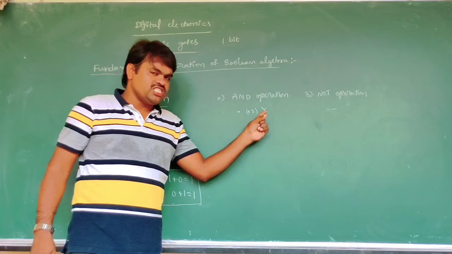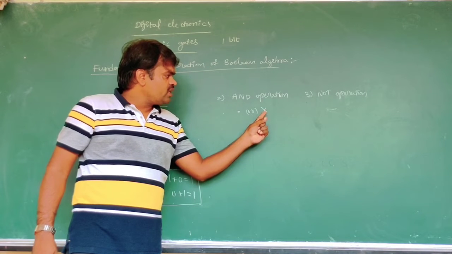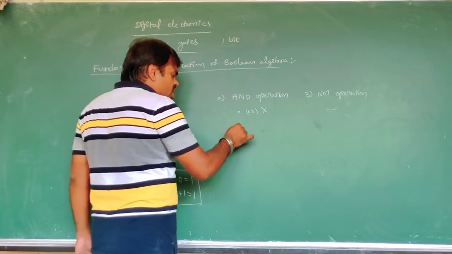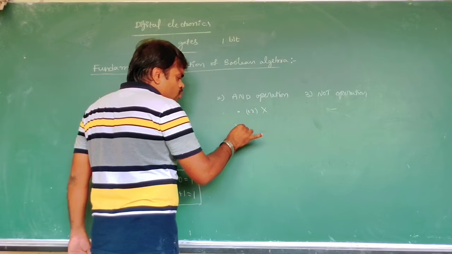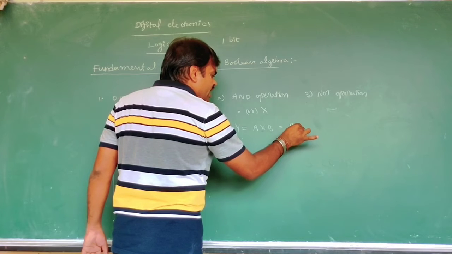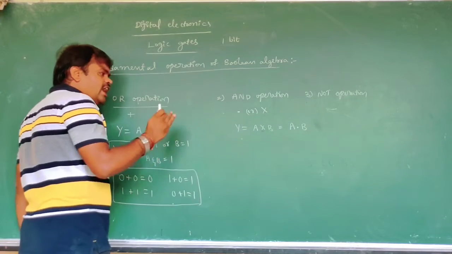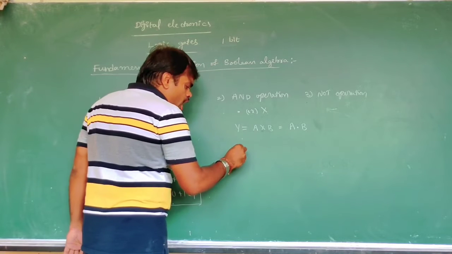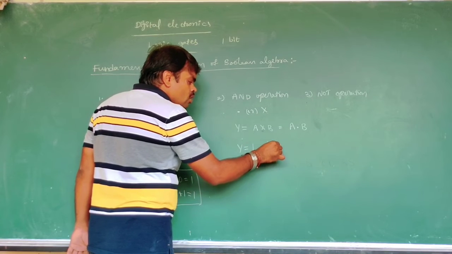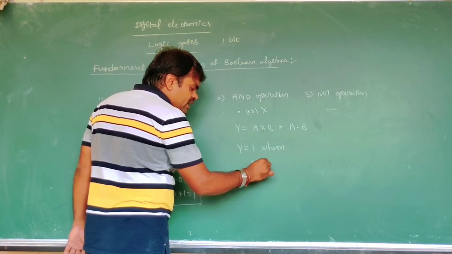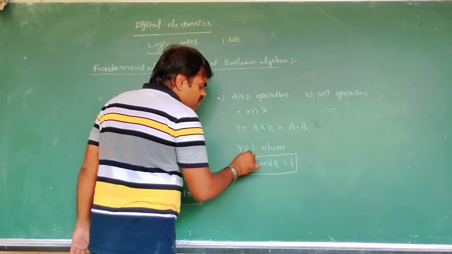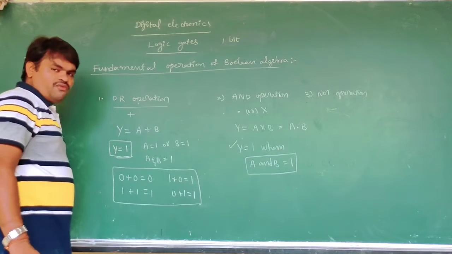But in Boolean algebra, in the Boolean operation, the multiplication is not as in ordinary algebra. The expression of the AND operation is y is equal to a into b, or we can denote it simply a dot b. Here a dot b means the output y is 1 only when both a and b are 1. This is the operation of AND.